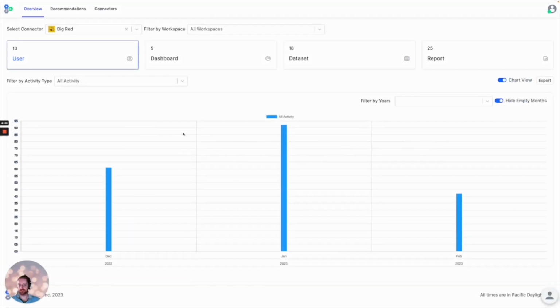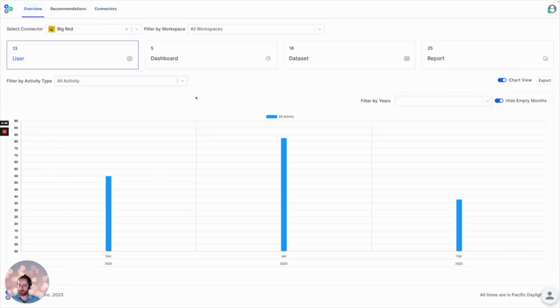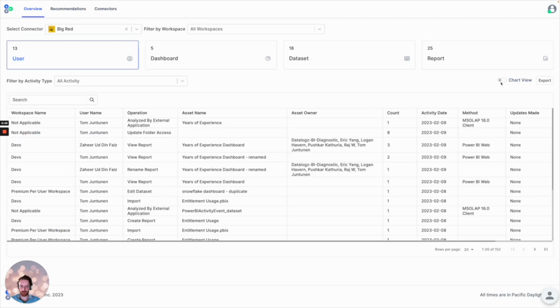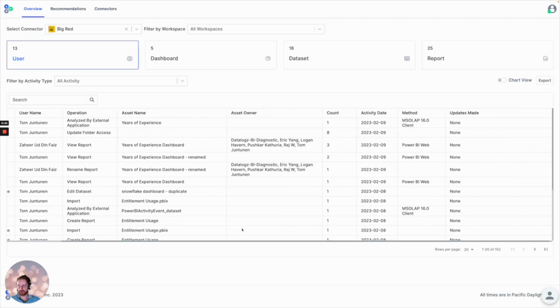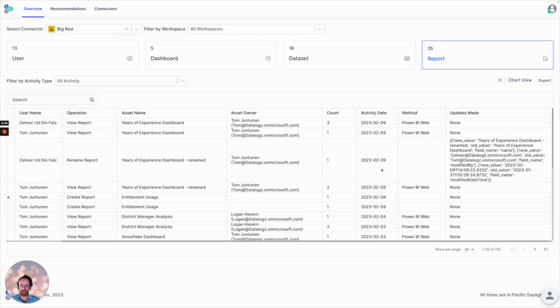In this video, we're going to go over how the BI admin can use Datalogz to view activity history from their Power BI connectors. They can set one up here, schedule it to be run on a daily or weekly schedule, and all that activity will flow into this chart view along with a table view that we can toggle here. We can start to see the activities that users' dashboards, datasets and reports have on them in our environment, and we can also start to look at changes that are being made to our assets.